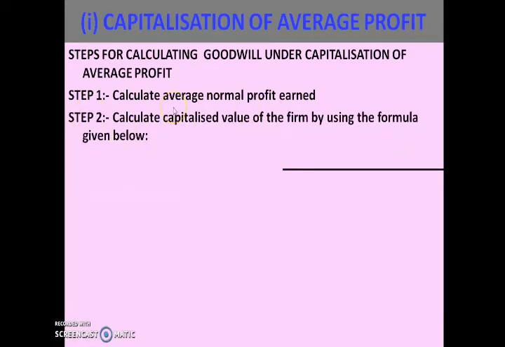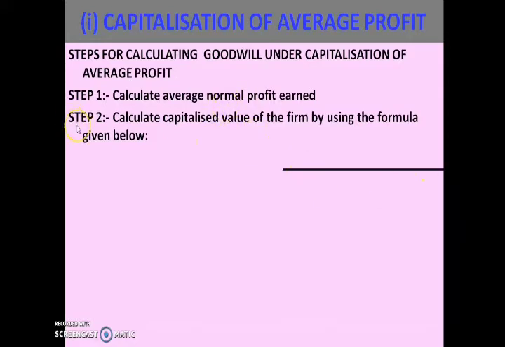You know how to calculate average normal profit. In our previous class we discussed it: you add all the profits of previous years and divide by the number of years.